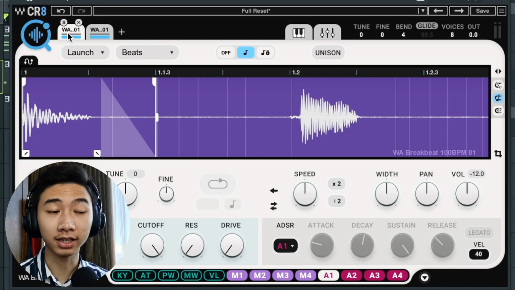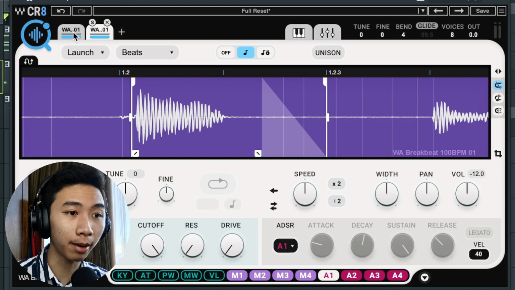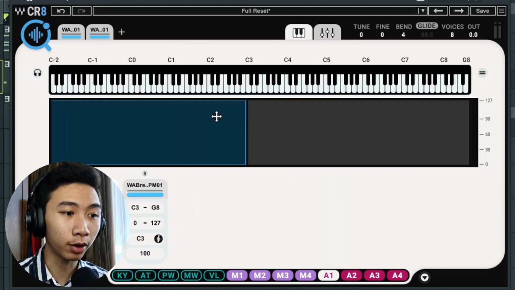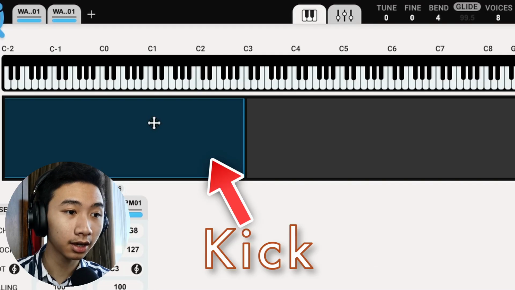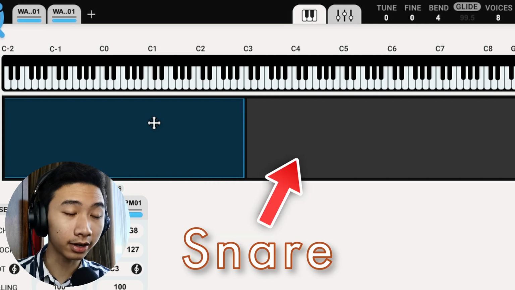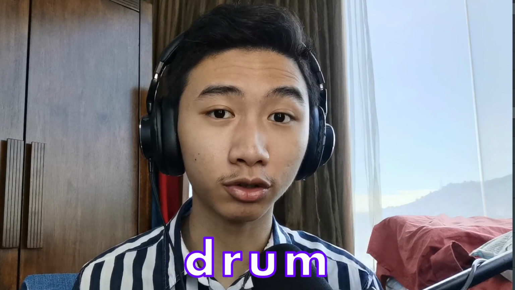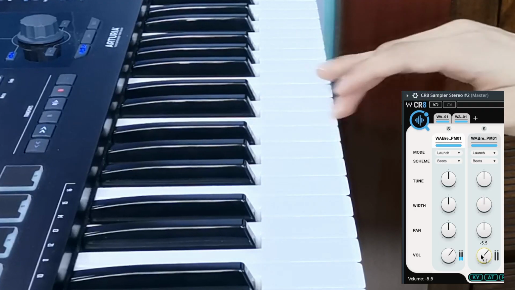Alright, so over here, as I've explained, I've already chopped out the kick and the snare into individual samplers. Under the keyboard zone, you have this unique function where you can select an area on the keyboard where you want only those sounds to be triggered. So I have the kick on one side and the snare on the other. This allows me to play the individual drum sounds without having to individually chop them up.